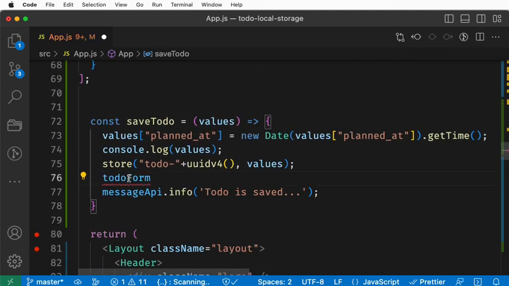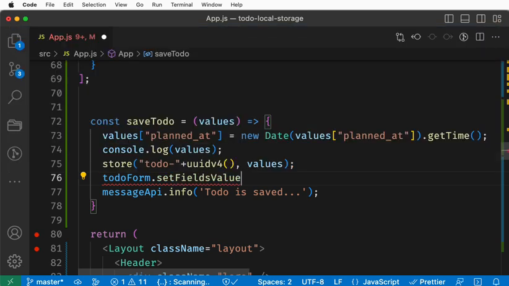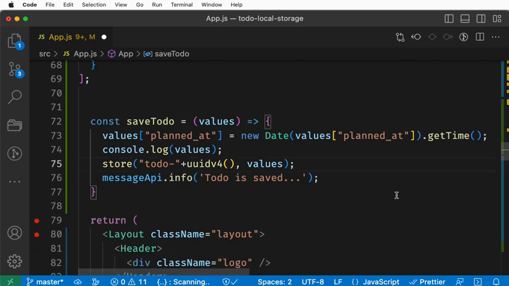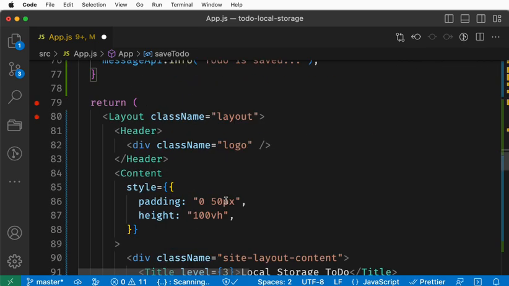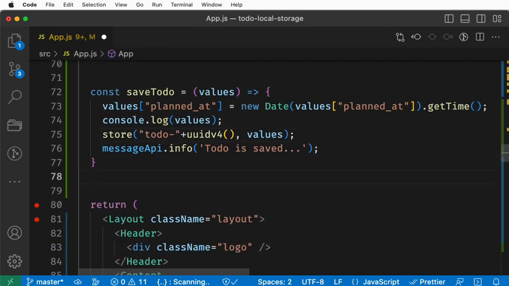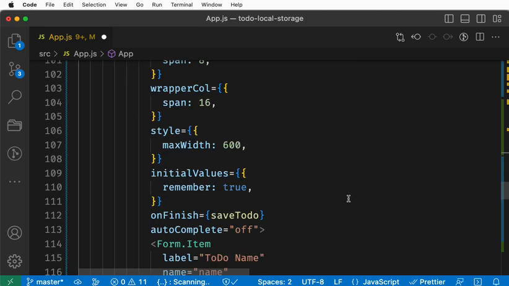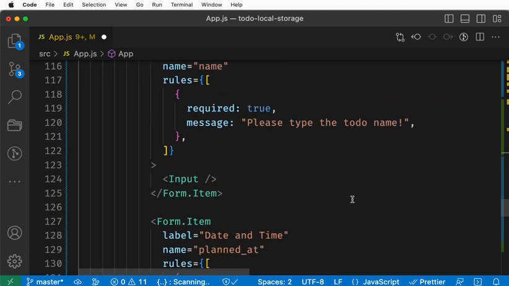Go and do todoForm.setFieldsValue, and set this particular value. Sorry, not in the save, we return one method in order to read, isn't it? What do we do here? We return a method to read.